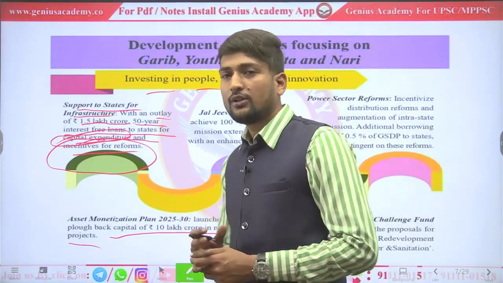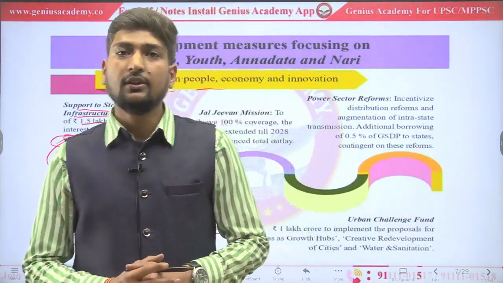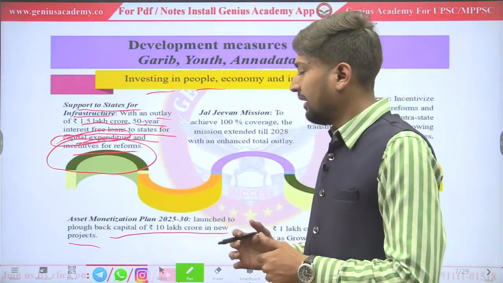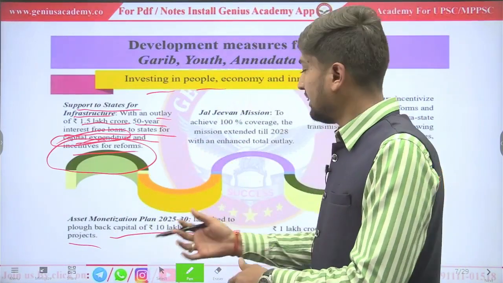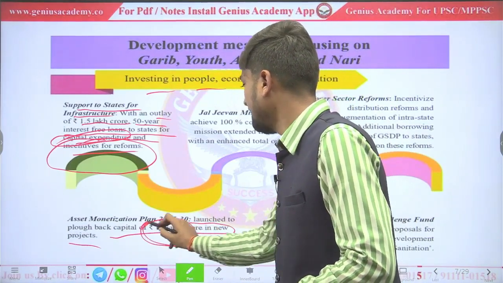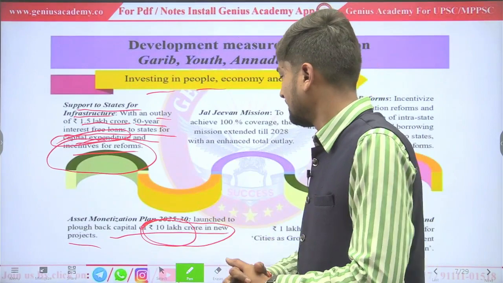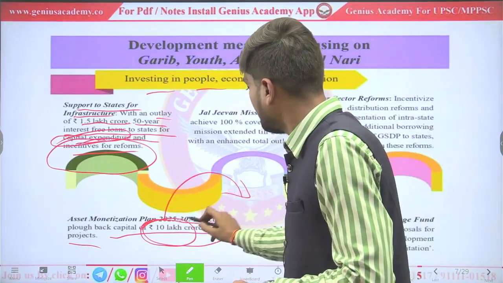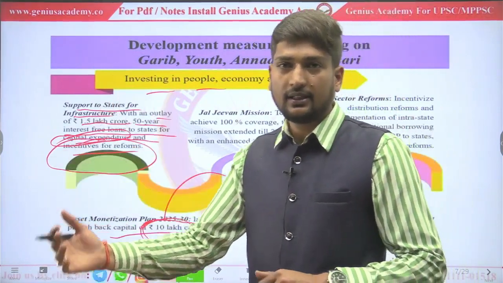Okay, what government will do? Government gives their asset on lease, and by giving lease it will earn up to 10 lakh crore by providing their asset on lease. After that, what government will do? Government will again invest that 10 lakh crore into some other capital projects.